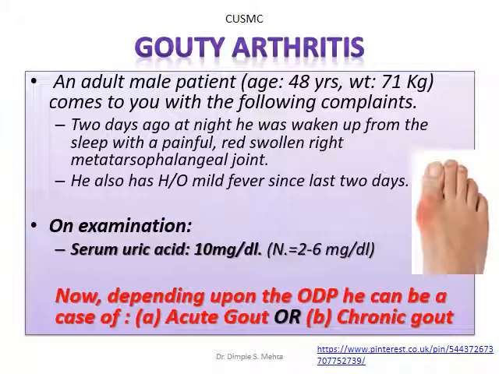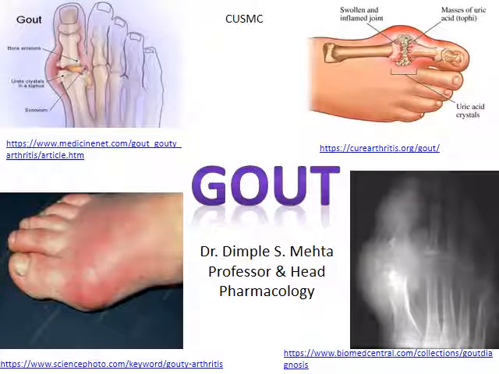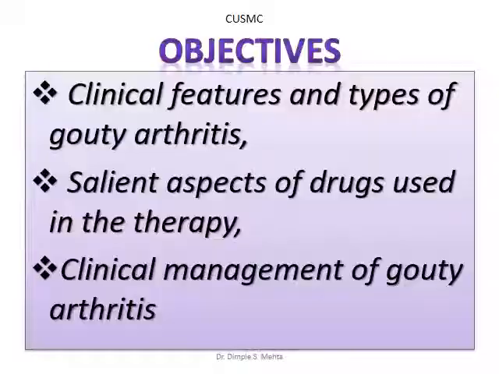Now on asking him, depending upon his history, he can be a case of acute gout or chronic gout. You might have understood that this session is basically on the treatment of gouty arthritis. The objective of this session would be to understand clinical features and types of gouty arthritis, salient aspects of drugs used in this therapy, and clinical management of a case of gouty arthritis.